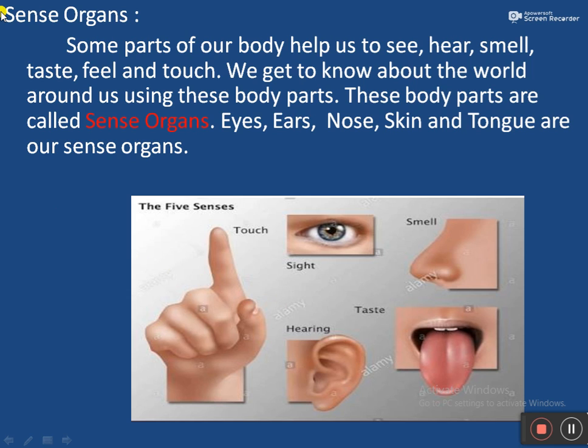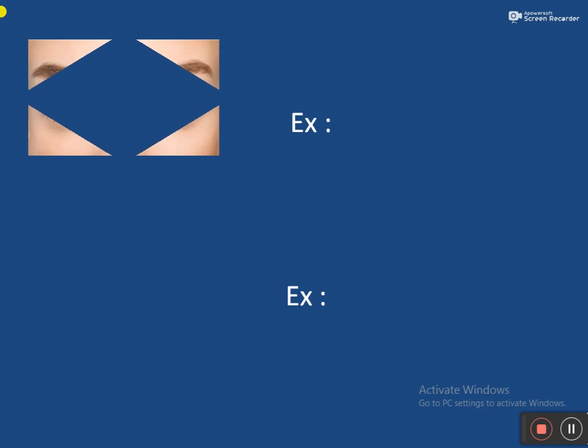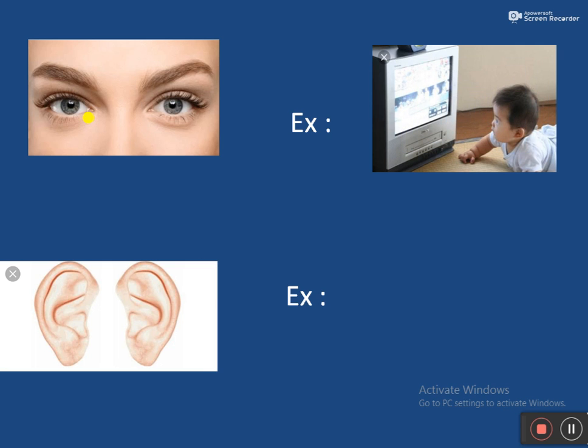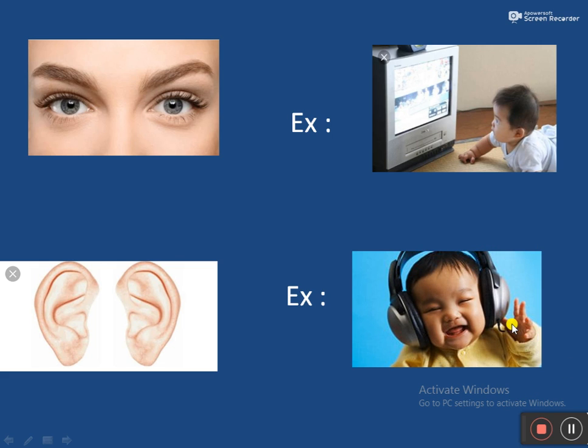Now, students, I have questions for you. The first question is, how can we see? Look at the picture, students. The answer is, we can see with our eyes. For example, watching TV. The second question is, how can we hear? The answer is, we can hear with our ears. Example, listening to music.